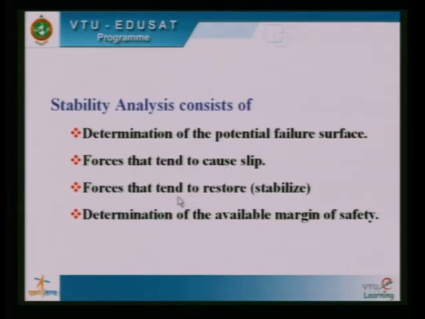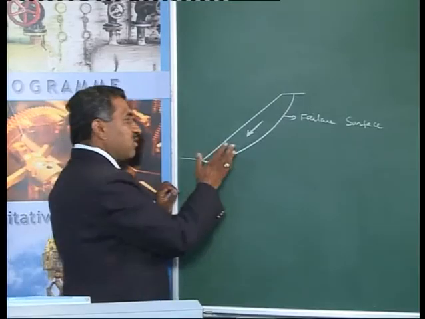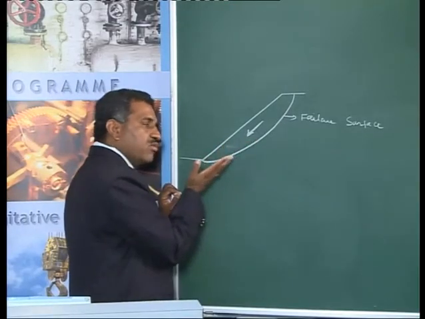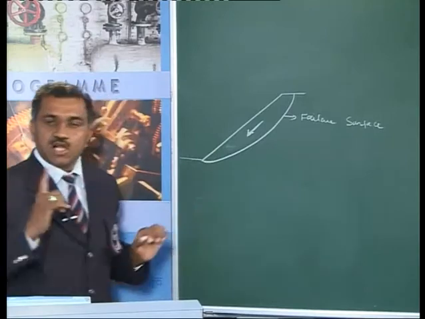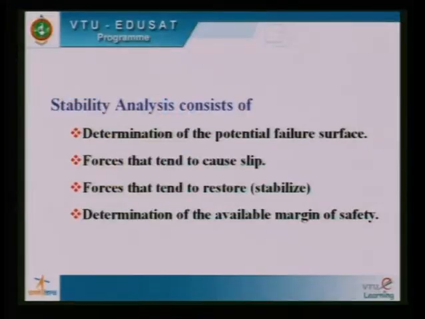Then there will be some forces within the soil mass which try to restore, which try to prevent these forces. Determine all the forces that tend to restore the slope. Then, having known the forces that tend to cause the slope failure, and all the forces that tend to prevent or restore the slope failure, we need to estimate the margin of safety. This is the whole story behind this.